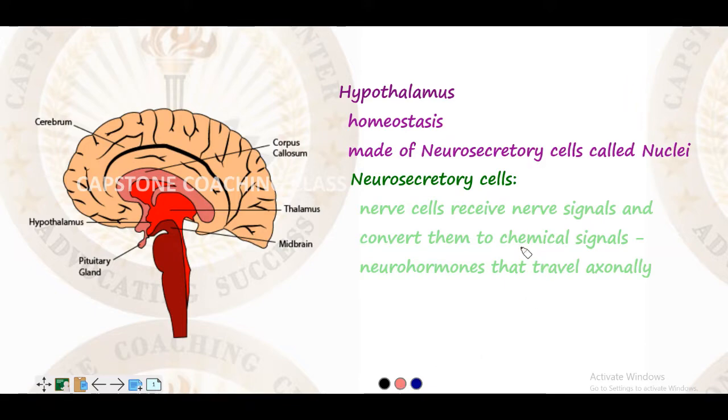Now what is the hypothalamus? The hypothalamus is an organ that is located in the brain. It is located in the forebrain right below the thalamus. Hypo actually means below, so below the thalamus. So this is the thalamus, this is the hypothalamus. So here it is. And this is an organ that actually controls the homeostasis of the body.